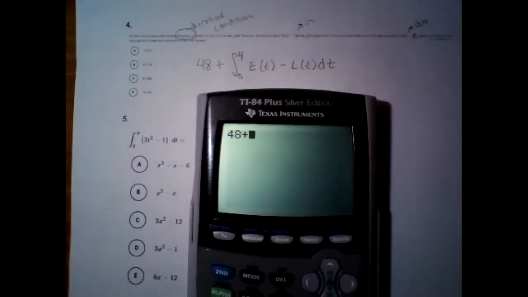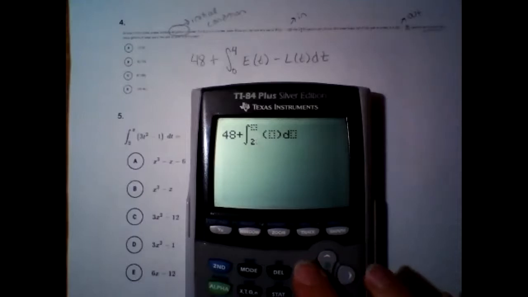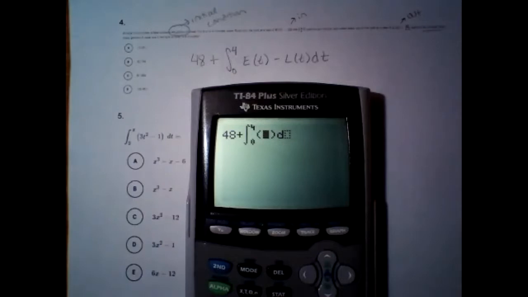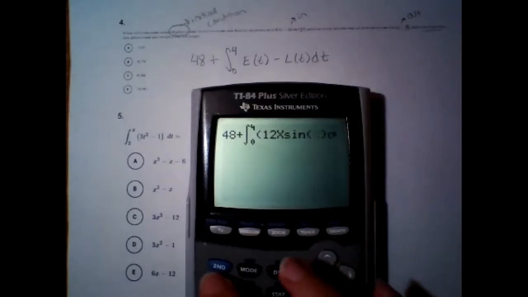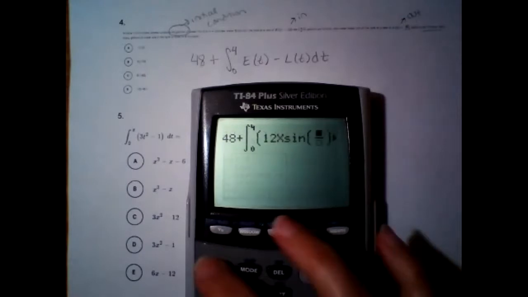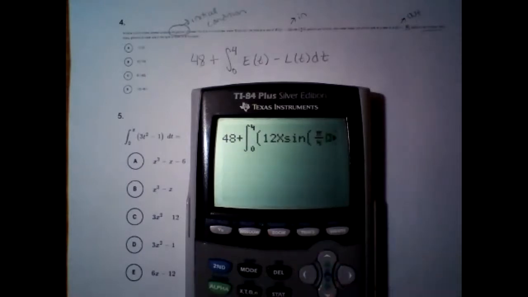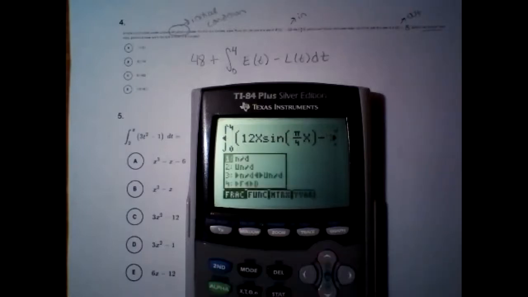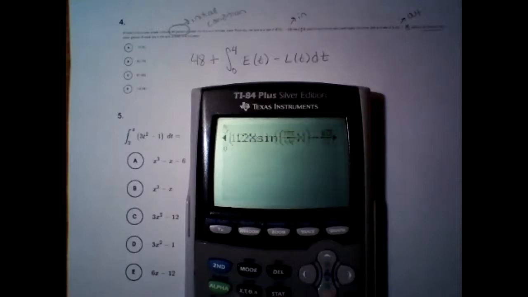All right, so 48 plus integral from 0 to 4. And then again, I have to switch over to the other screen to be able to read these. The E of T is 12x sine of pi over 4x, and then minus the L of T, another fraction, it is 6x squared over x plus 2.